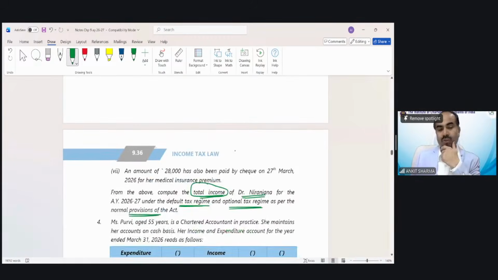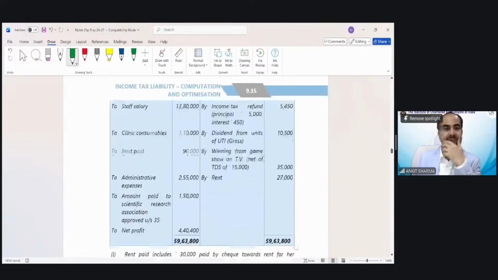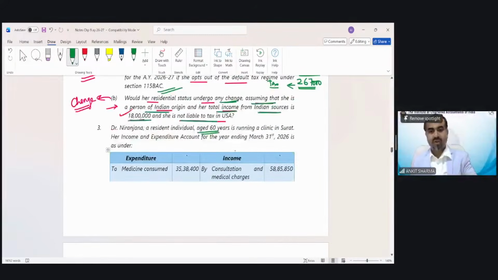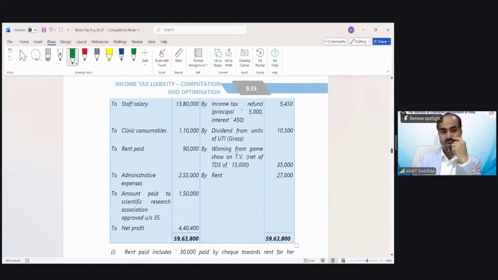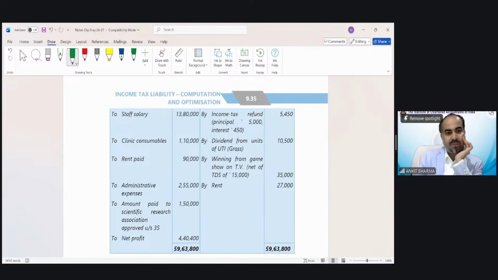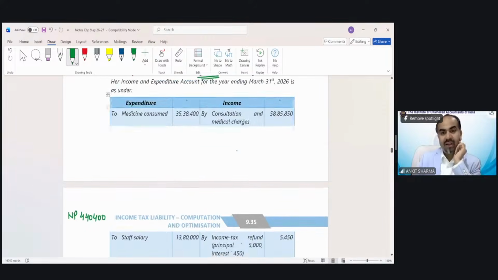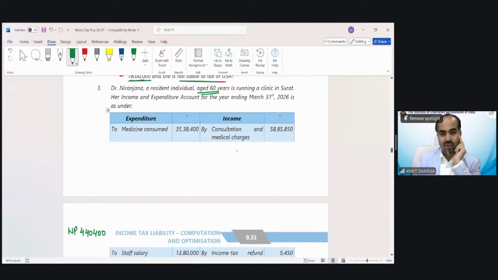So both ways we have to calculate, as per default tax regime and as per optional tax regime. The information has been given in the question. You can see I would try to solve most of the part in this page only, so you will see the question as well as you will understand the solution also. First of all, PGBP information has been given. So what do we do generally? We take the net profit as given in the question, and the net profit is 4,40,400.